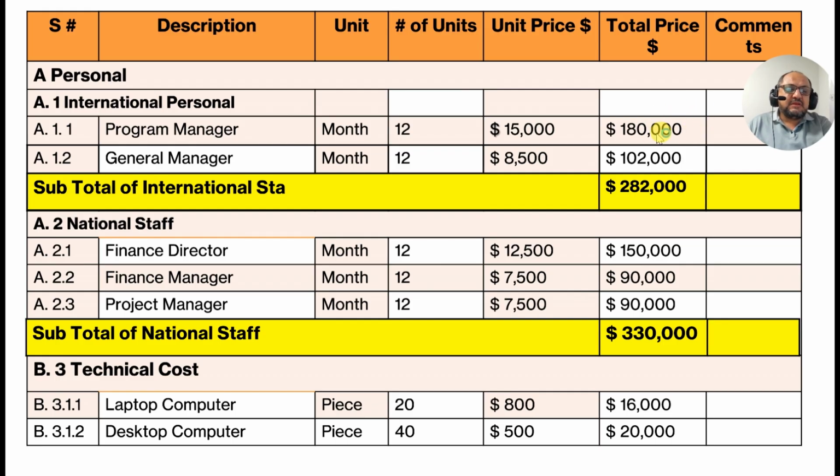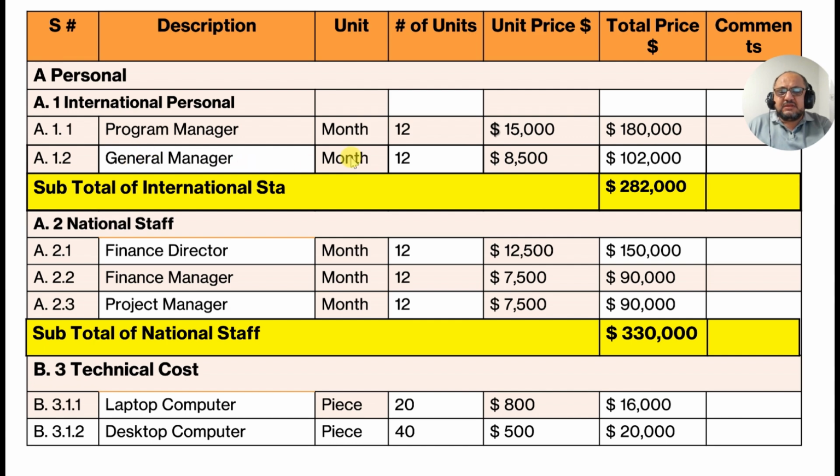If you cross this limit and pay more, then you have to answer to your director, your chief of party, any person who is the owner of the business or the owner of the NGO. He will ask you, why did you pay more than 180,000? If less, not a big issue, but do not increase even $1.